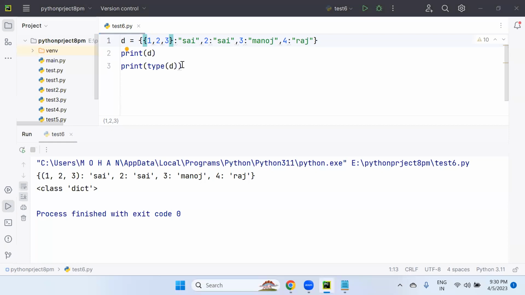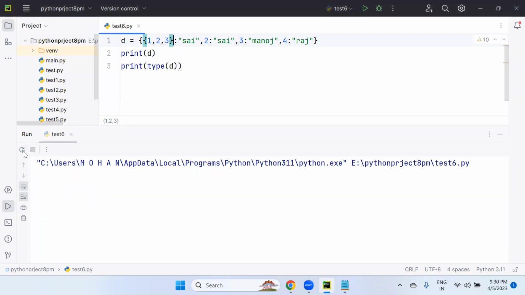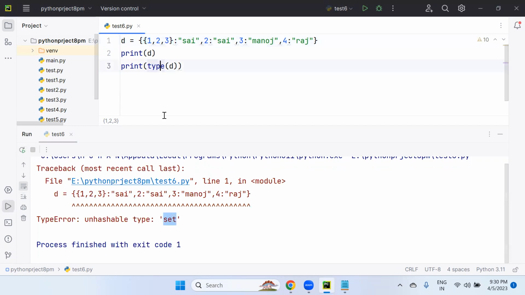This will also give us an error. What error? Look at this. The same: unhashable type set. So the rule is that this position is the dictionary key position. According to dictionary, keys are immutable, we cannot change them. So in this position, immutable objects only we can include, mutable objects no.